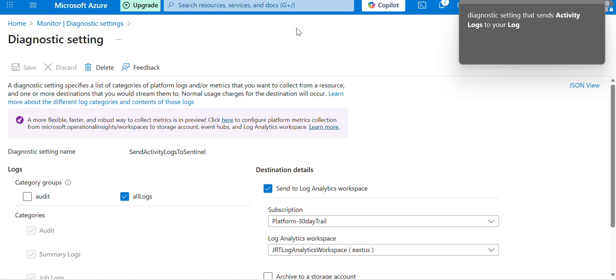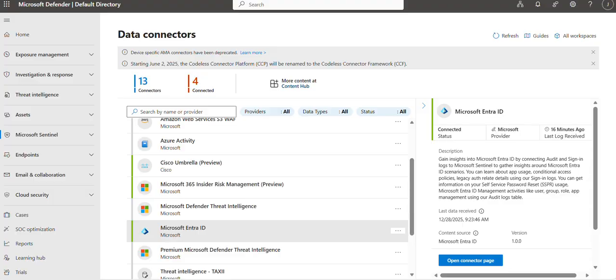Now let me see. It may take some time, but let me see if I'm getting activity logs to the Sentinel. Meanwhile, we'll check other connectors to see if they have been sending logs to Sentinel. I have selected Microsoft Entra ID. I can see that the last log received is 16 minutes ago. That means we have been receiving logs from Microsoft Entra ID to Sentinel.